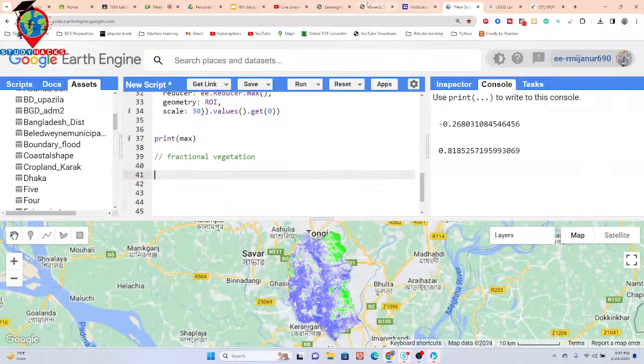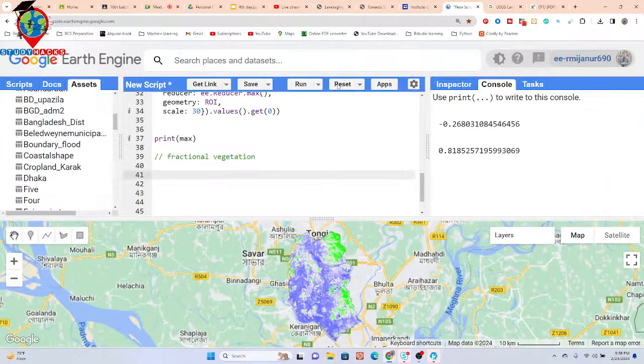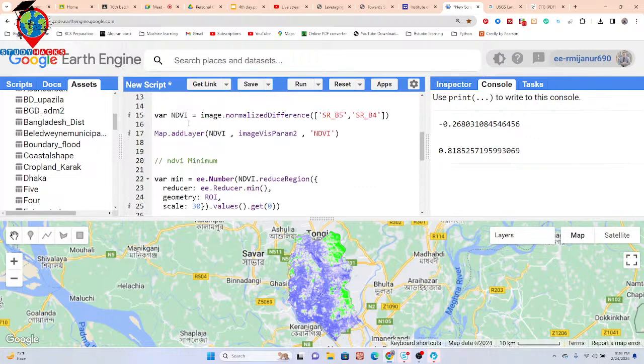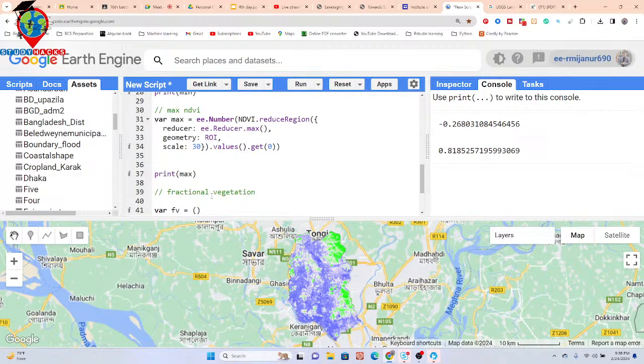We have to calculate this equation, mainly NDVI minus NDVI min divided by NDVI max minus NDVI min, then power 2. Okay, so it's very easy. We can easily calculate it in our code. So just take a variable. Suppose I put the variable name as FV. Now I want to calculate. In this step, I just call the NDVI. I already made the NDVI, so this is my NDVI. I simply copy the NDVI variable and paste it here.